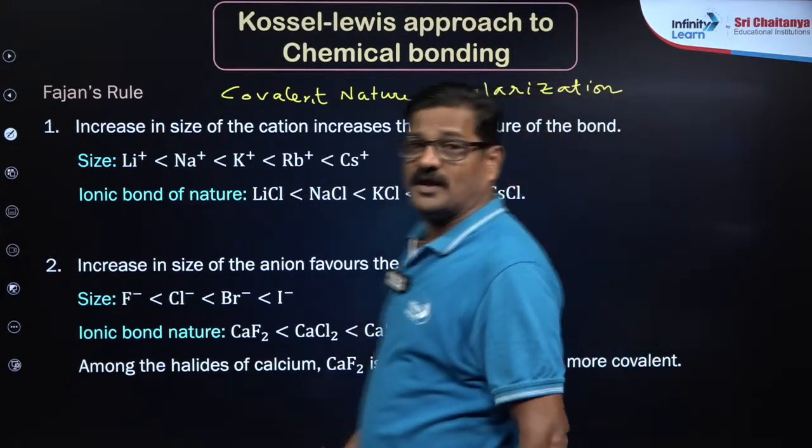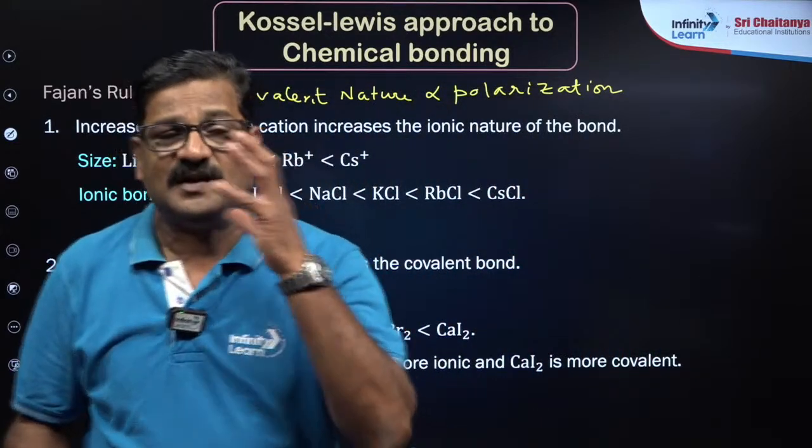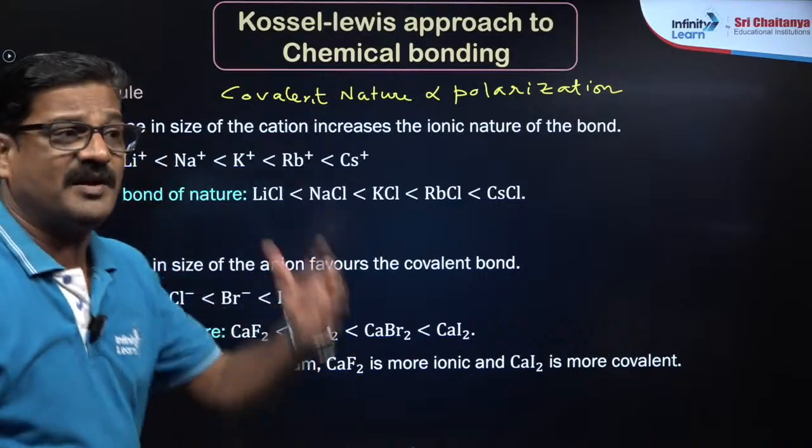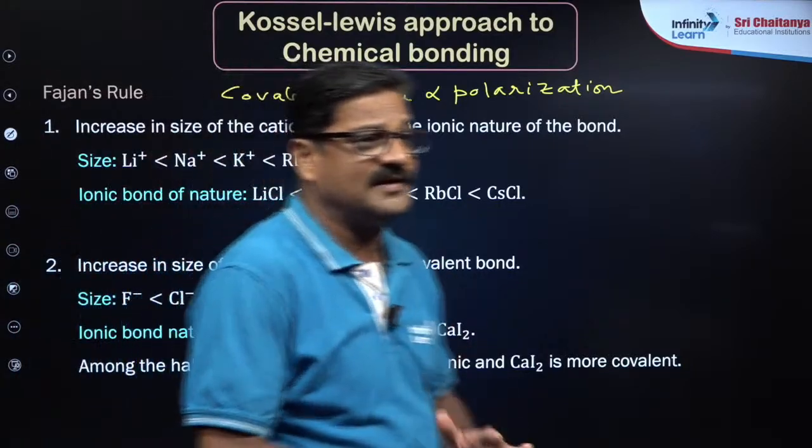So what is polarization? Polarization is deformation of anion by cation is called polarization.